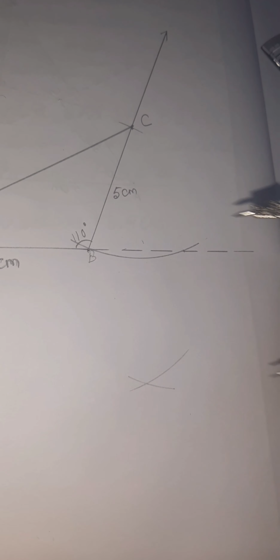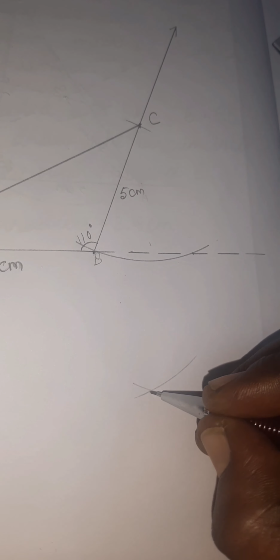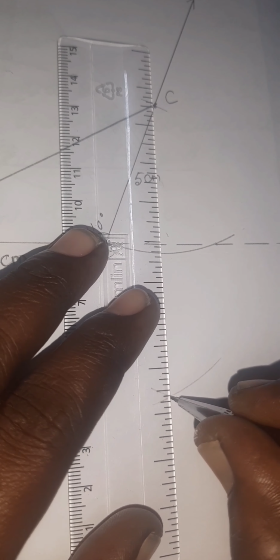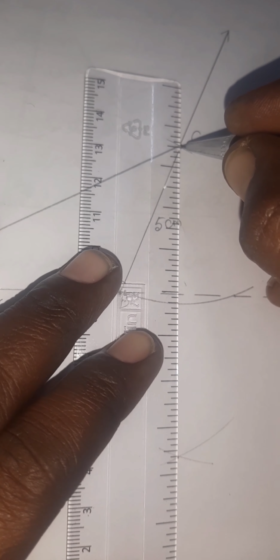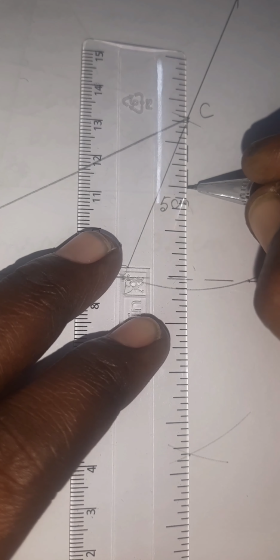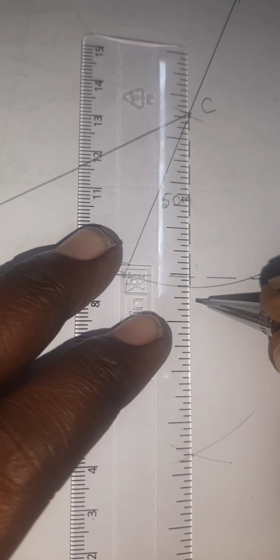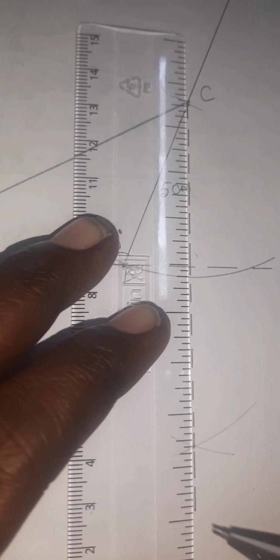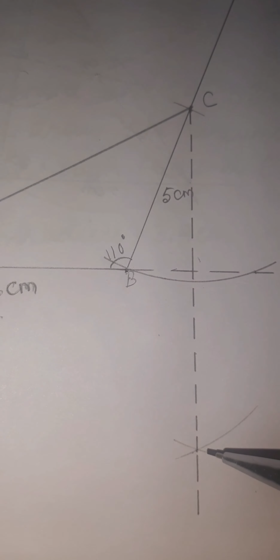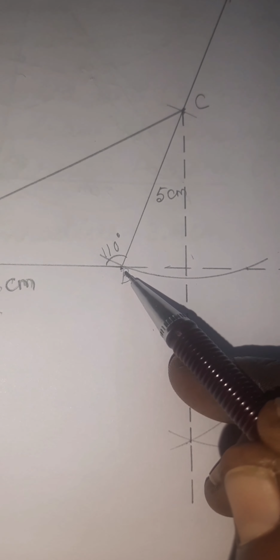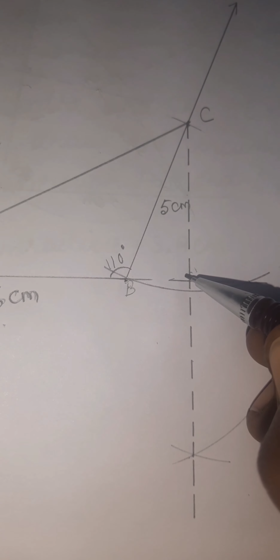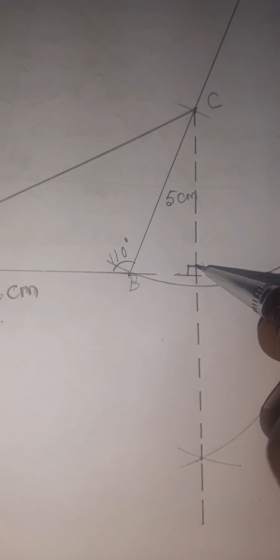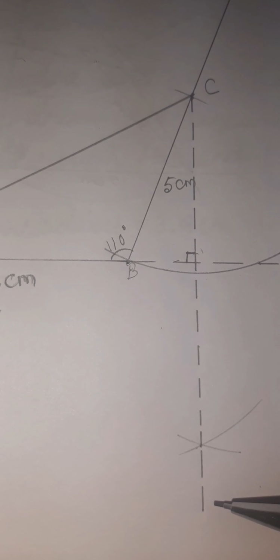Now mark this meeting point, and using the scale from that particular vertex C, draw a dotted line. This is the altitude of the side AB. Since it is the altitude, it is the perpendicular line, so mark it as 90 degrees. Understood? So we got one altitude.